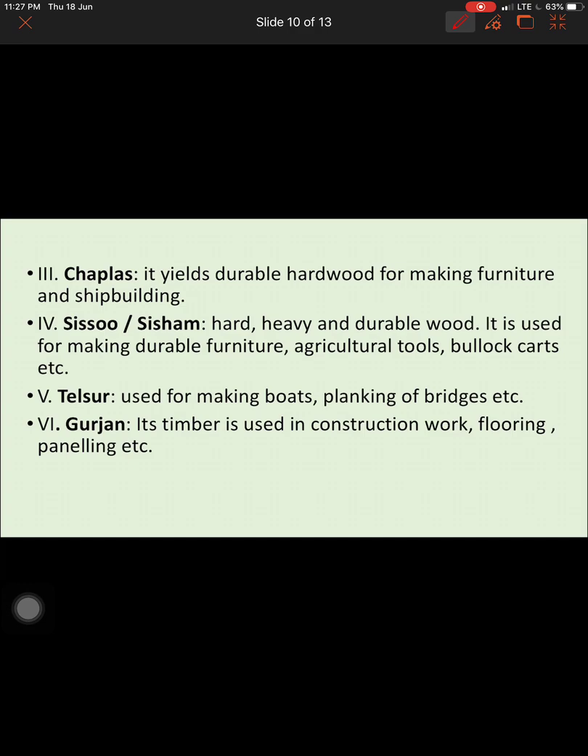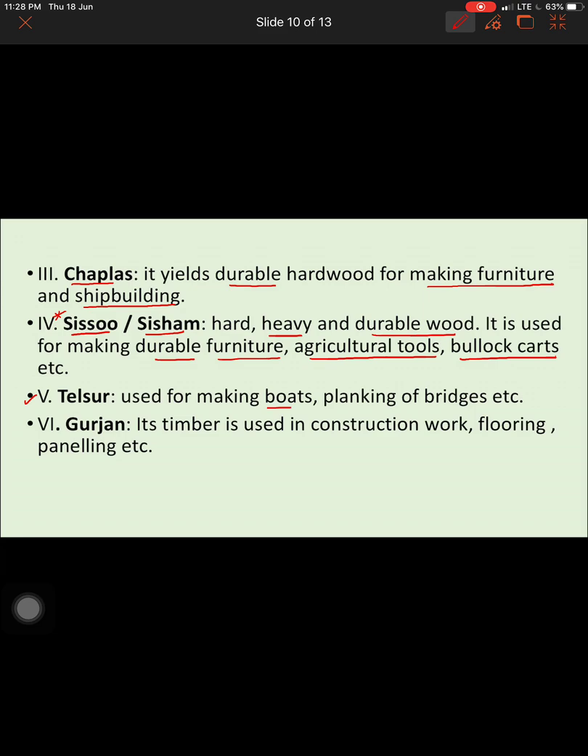Third being chaplas, which is again a very durable wood, which is again used for making furniture but not very expensive furniture, and used in making boats, shipbuilding. Shishu or shisham, sometimes you may get a question on shisham. Again, it is hard, heavy and durable, used for making heavy furniture, durable furniture, even agriculture implements, even bullock carts. So shisham is a hardwood used for making agriculture tools and bullock carts. You should understand that it is shisham.